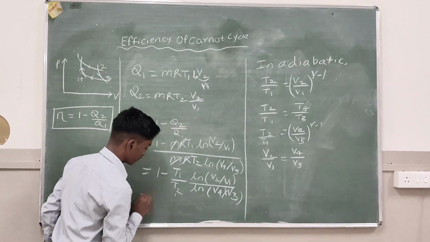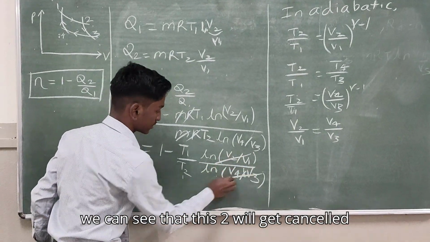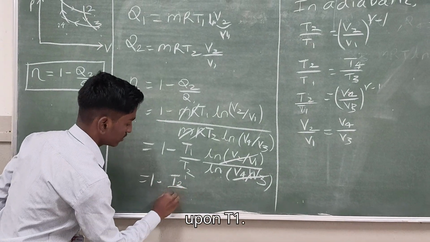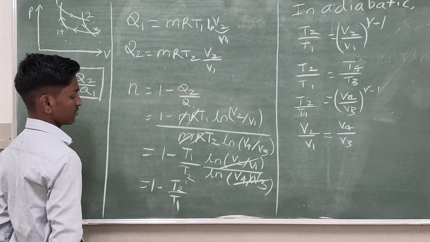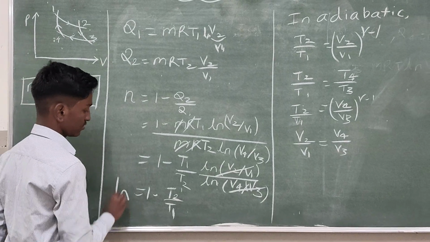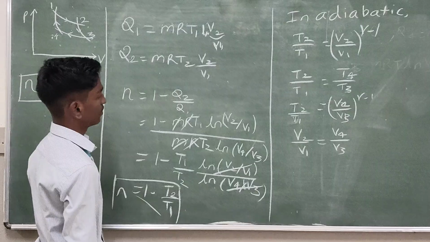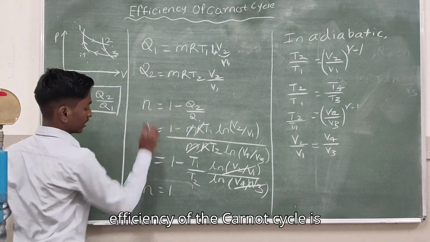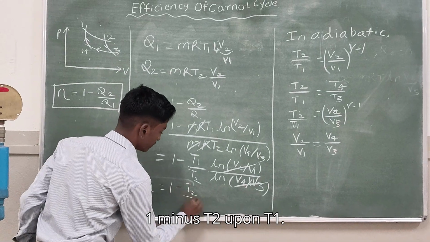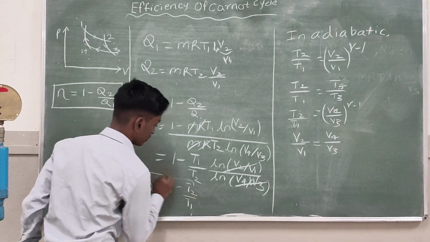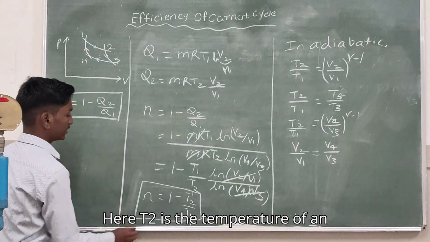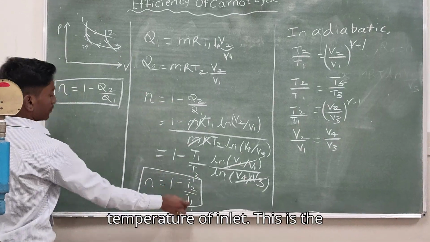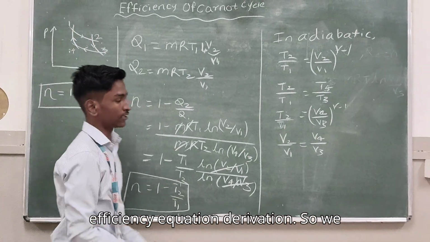So here we can say that these two will get cancelled and it remains 1 minus T2 upon T1. So the efficiency of the Carnot cycle is 1 minus T2 upon T1. Here T2 is the temperature of the outlet and T1 is the temperature of the inlet. This is the efficiency equation derivation.